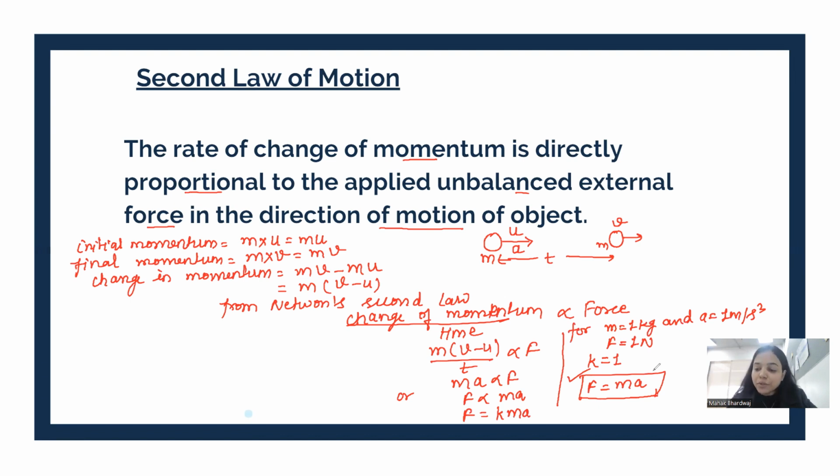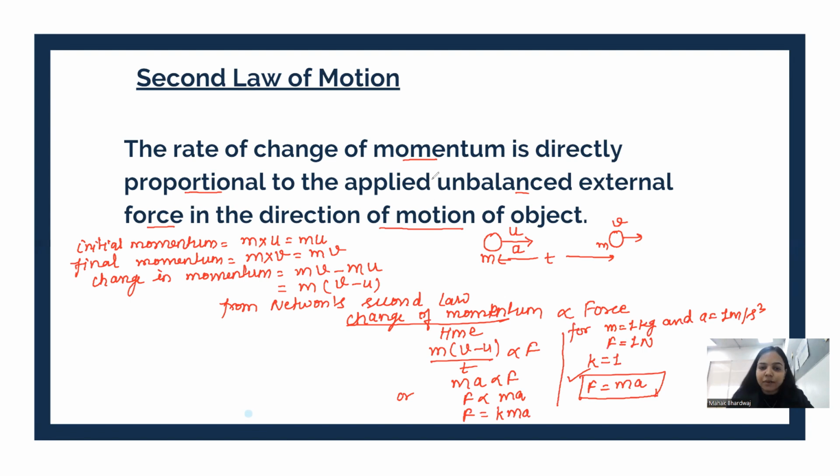This is the mathematical result of Newton's second law of motion. So Newton's second law of motion gives the relation between force, mass, and acceleration, that how the acceleration and mass have effect on the force applied. What is the effect of force on mass and acceleration? Correct? Hope it is clear to you.